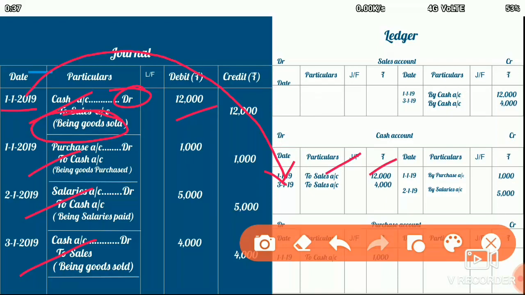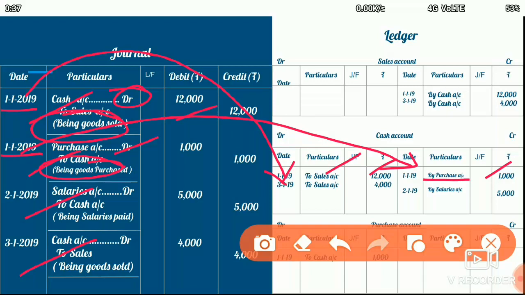Then let me go to the next transaction. The next transaction shows that the cash account is credited, so I have to go to the credit side of the cash account. I write the date, then the cash was paid because of purchase of goods, so I write by purchase account, the amount is 1,000 rupees.